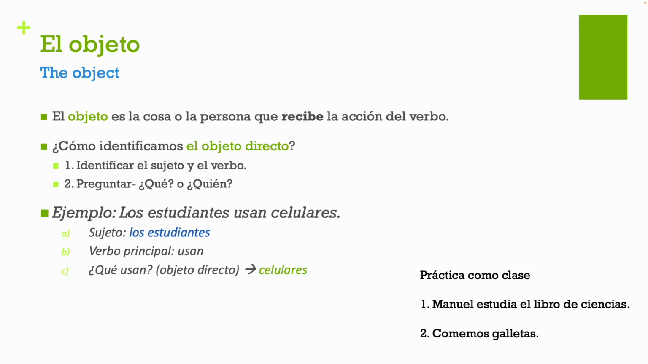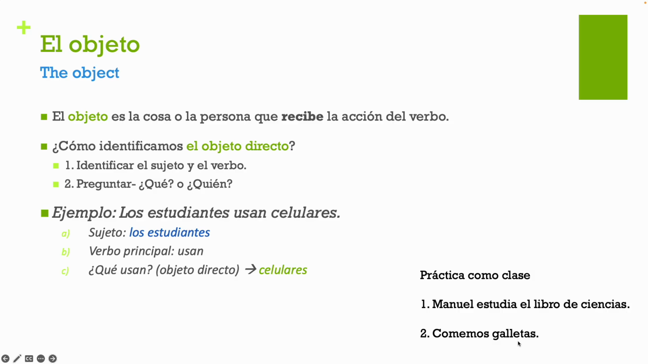Okay, so, entonces para uno, Manuel estudia el libro de ciencias, okay? Entonces, sujeto, Manuel. Manuel is my subject. He is the one who's doing the action of studying. Estudiar is my verb. El libro de ciencias. That answers my question. What's being studied? The science book. So, el libro de ciencias is my direct object.